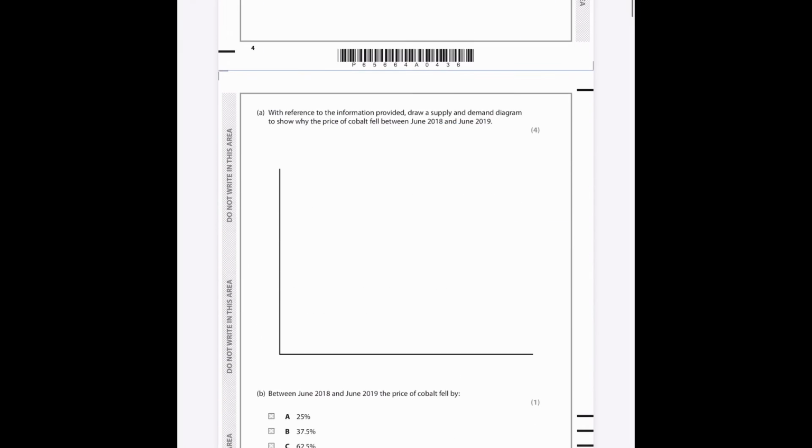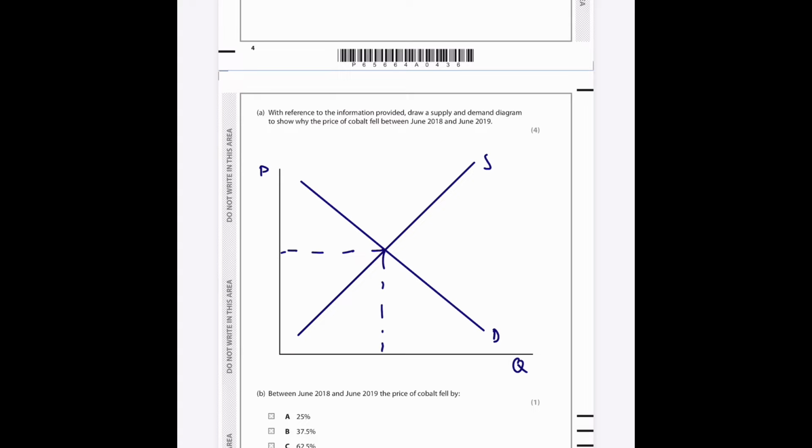Okay. With reference to the information provided, draw a supply and demand diagram to show why the price of cobalt fell between June 2018 and June 2019. Okay, so we've got price and quantity, P and Q here, and as always, the most simple thing to do would be to start by drawing a demand curve and a supply curve, as we know that this is going to be some equilibrium and they haven't asked us to do anything yet. So this would be Q1 and P1.